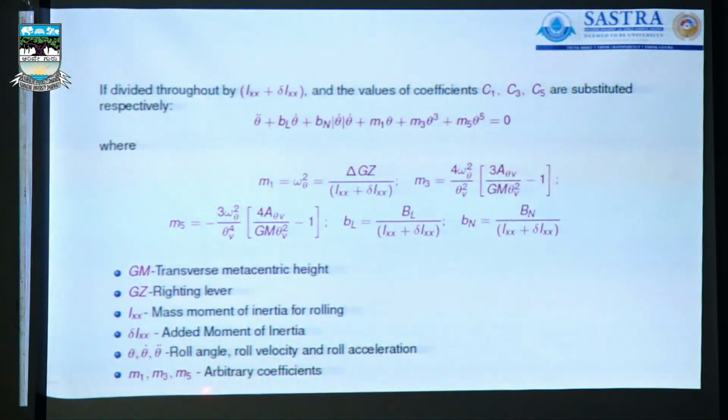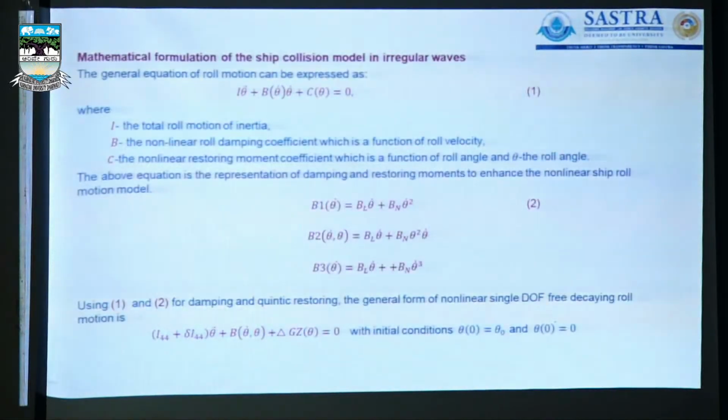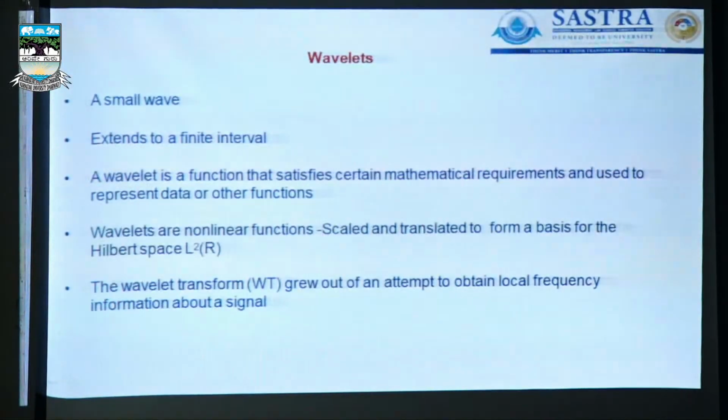So based on those parameters, M1, M2, M3 are the arbitrary coefficients here. With the help of that only, the original nonlinear equation has been converted into a simplest form of the nonlinear equation here, which is highly nonlinear.